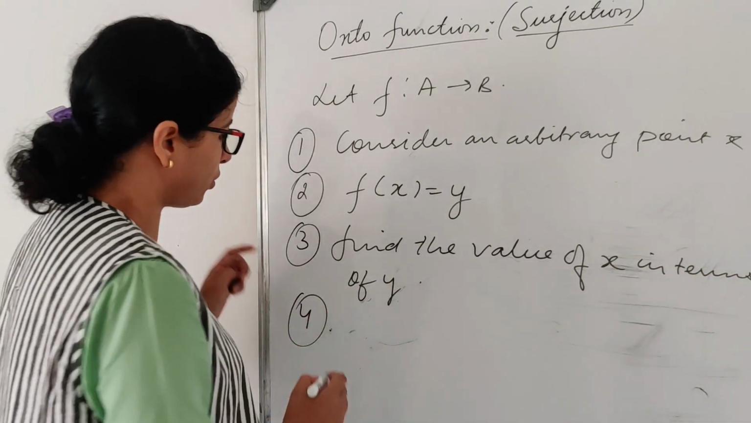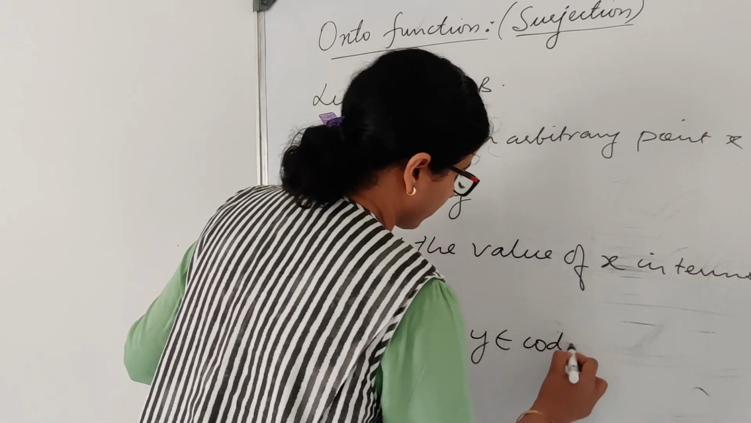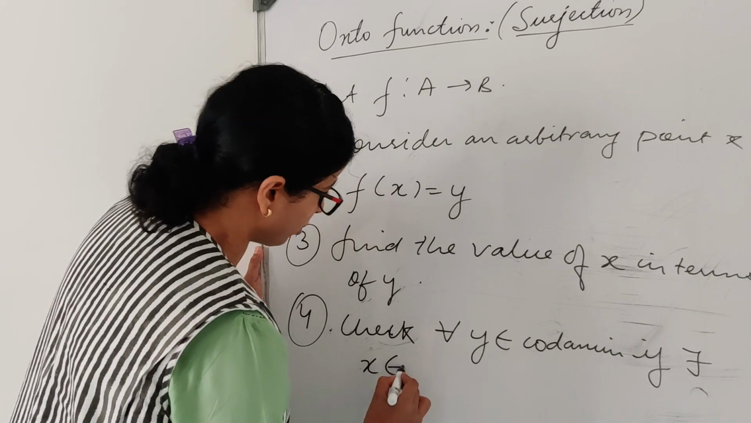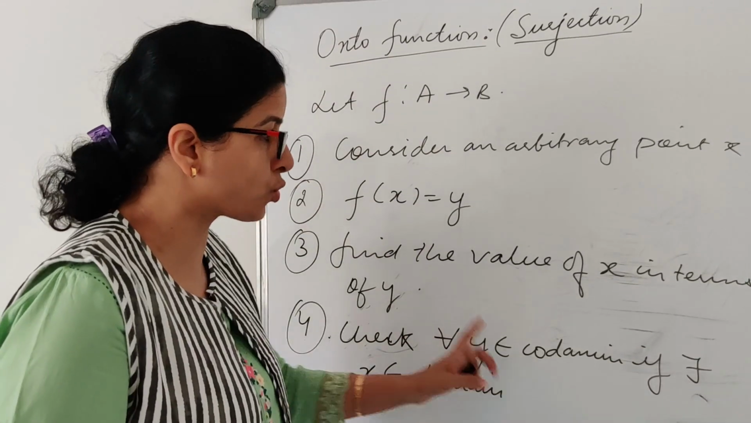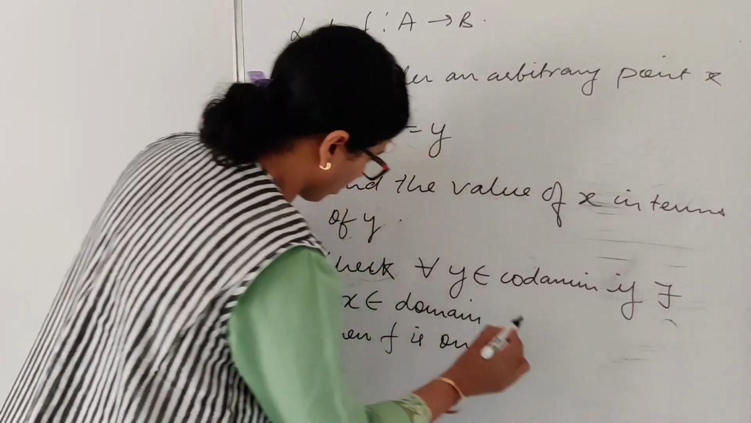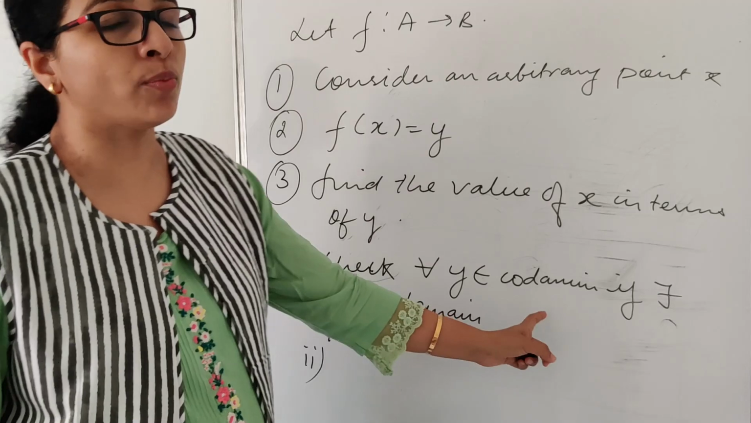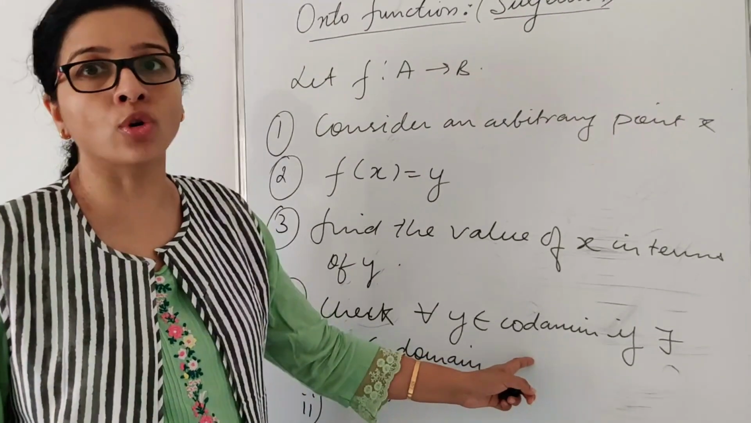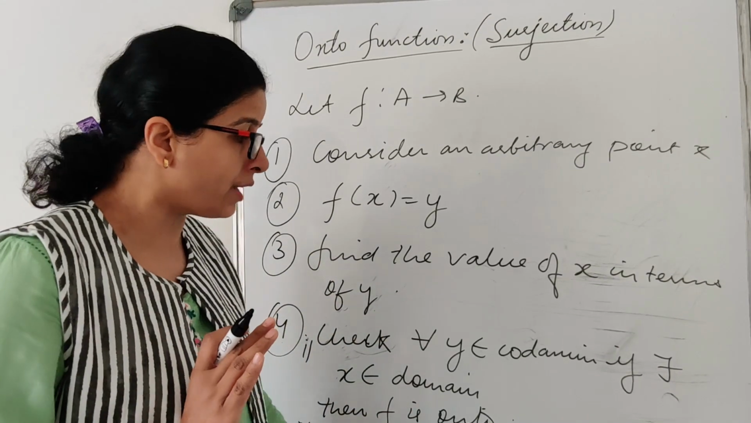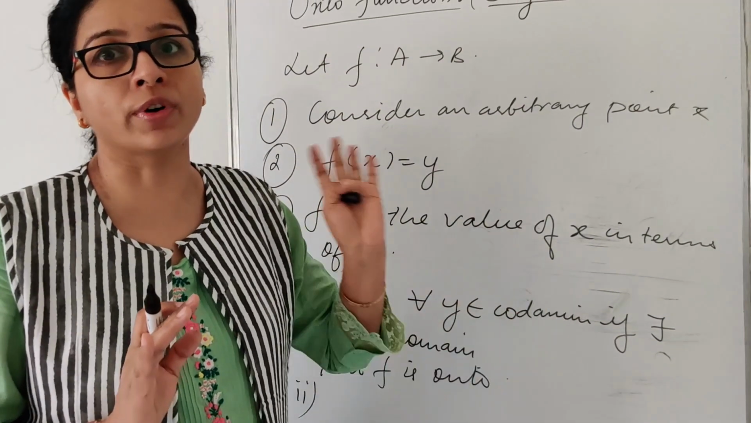Fourth, you have to check for all y belonging to the codomain, if there exists x belonging to the domain. If this is true, then the function is onto. Okay. If there exists any point in the codomain whose preimage does not exist, then it will be an into function. It won't be an onto function.